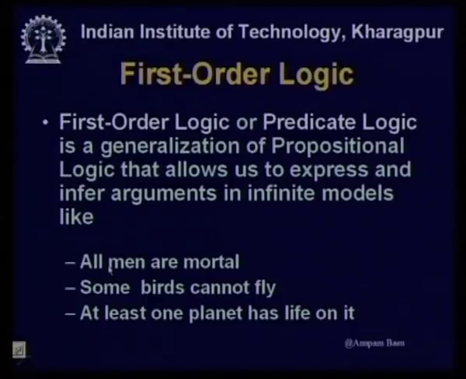For example, all men are mortal, some birds cannot fly, at least one planet has life on it. Going back to the quiz statement, all mammals drink milk, all mammals are mortal. These sort of statements I can do in first order logic or predicate logic, but not in propositional logic.